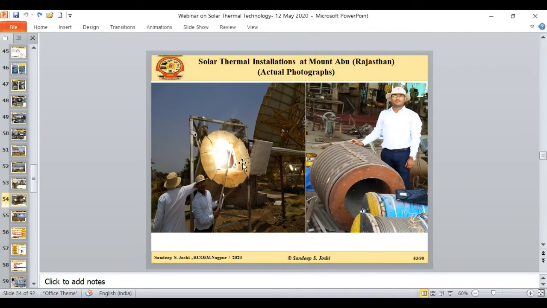You can see these are the refractory linings, and there is the insulation, and there is a lid. So in the off sunshine period, they put this lid on, and this entire unit works as a sensible heat storage unit. So in the entire off sunshine period, the energy which is stored in this receiver is utilized to generate the steam from the water, and that steam is then put into the Rankine cycle of the 1 megawatt.